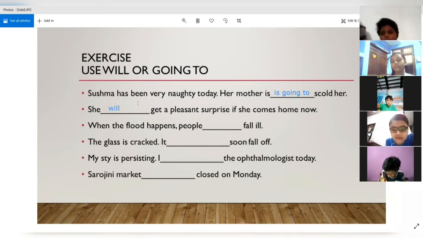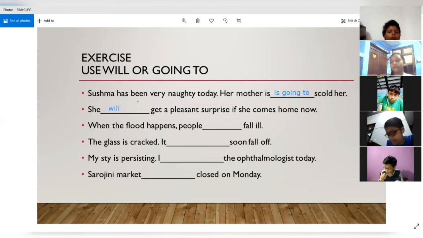We are not making any intention, and there are no clear signs present that this will happen. So there are no clear signs of this event happening, and we are not talking about any intention also. We are just stating a fact which is beyond our control, that she will get a pleasant surprise if she comes home. All right.